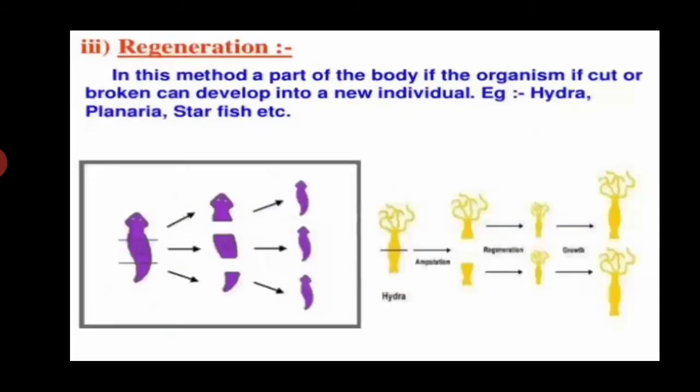Now we talk about regeneration. What is regeneration? In this method, a part of the body, if the organism is cut or broken, can develop into a new individual. Example: Hydra, planaria, starfish, etc. It is the ability of a fully differentiated organism to regenerate the whole body from its body parts. In planaria and Hydra, if the individual is cut or broken into many parts, a small piece is capable of regeneration of the entire individual. Regeneration is carried out by specialized cells. These cells proliferate and undergo tissue organization in an organized manner.